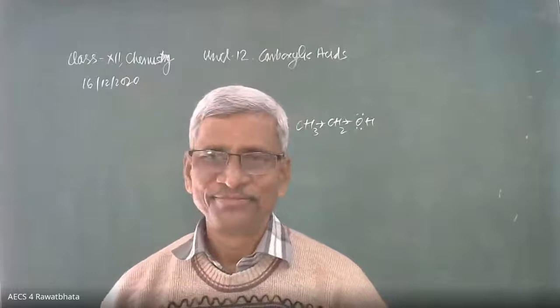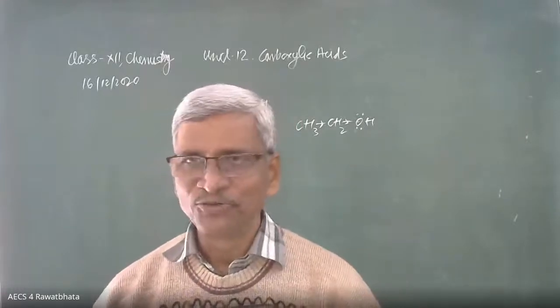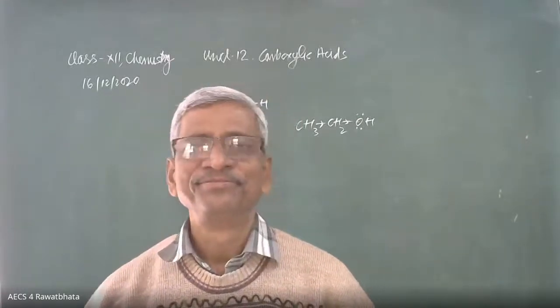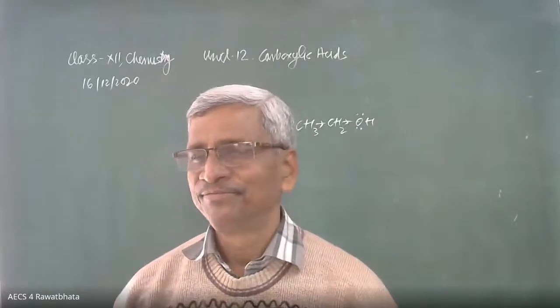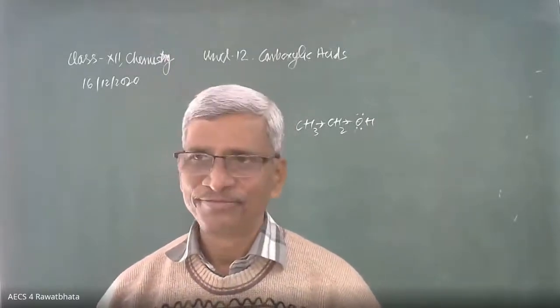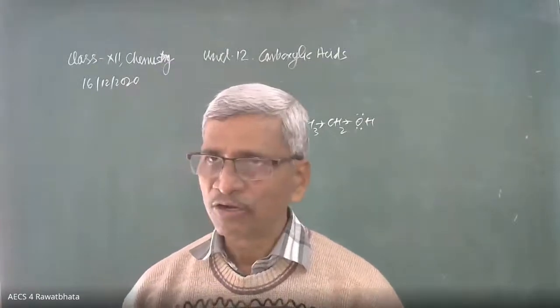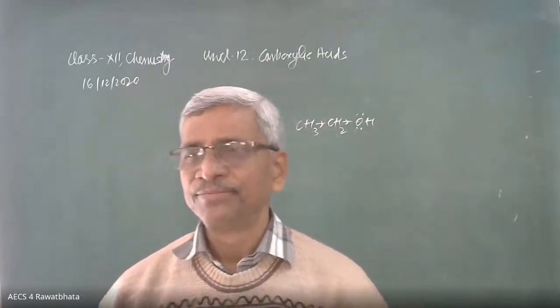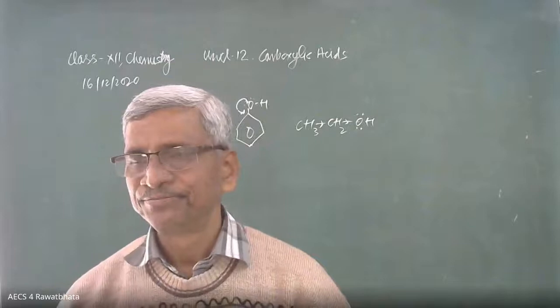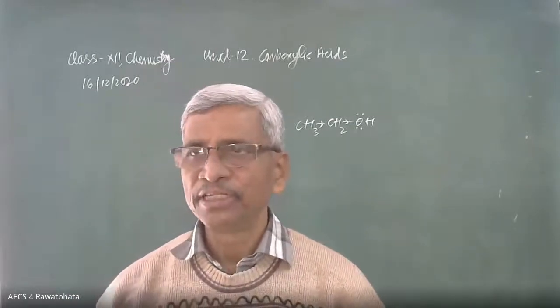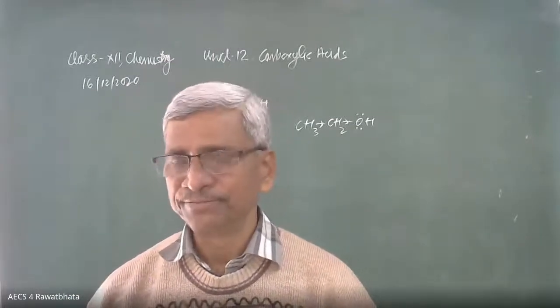Sir, what will be its name? You will have to think, beta, about the name. What should the name be? Think about it. Oyl chloride we call as a suffix. If it is only one, then we call benzoyl chloride.